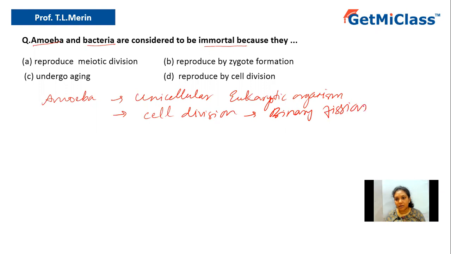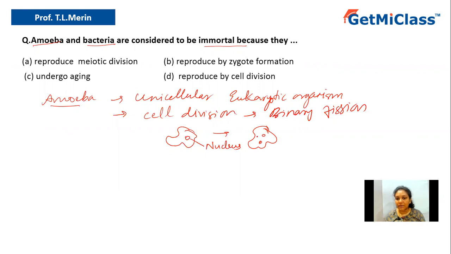Now, in binary fission, like in the case of amoeba, suppose this is one cell. As I told you, this is a unicellular eukaryotic organism because it consists of a true nucleus. During reproduction, the nucleus will divide into two, which is called karyokinesis.